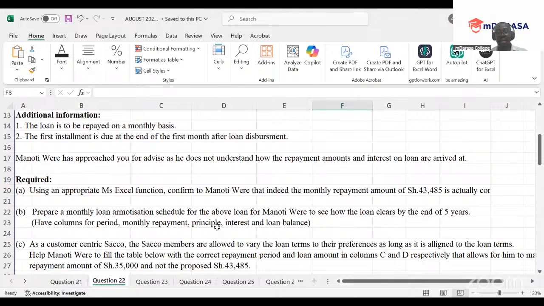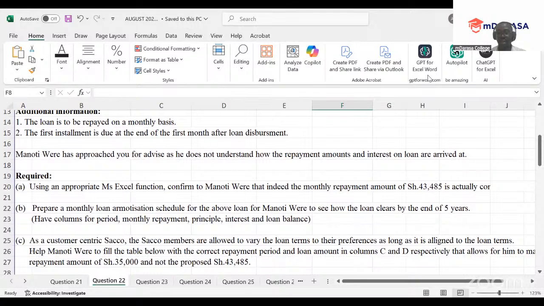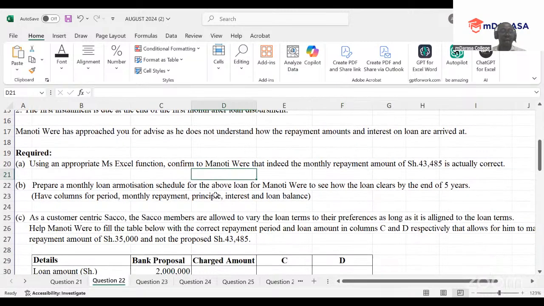Required: the examiner wants us, number one, using an appropriate MS Excel function, to confirm to Manoti Were that indeed the monthly repayment amount of 43.45 is actually correct. Part B, prepare a monthly loan amortization schedule for the above loan for Manoti Were to see how the loan clears by the end of 5 years.